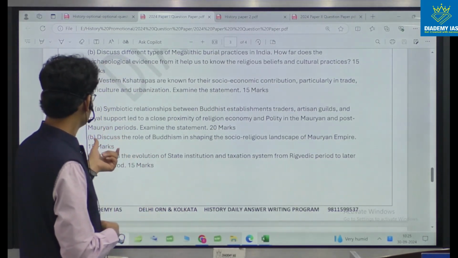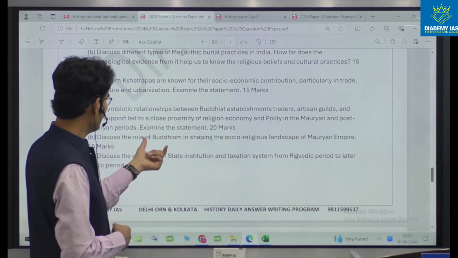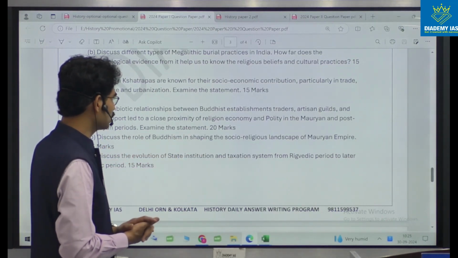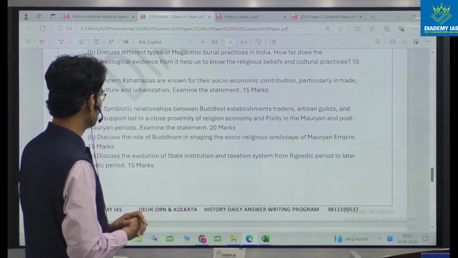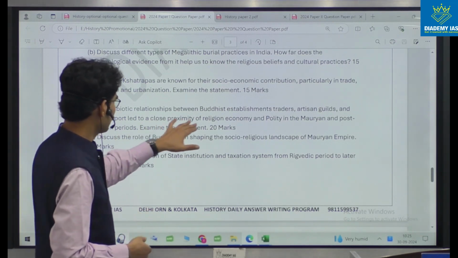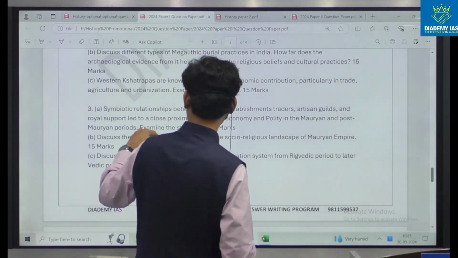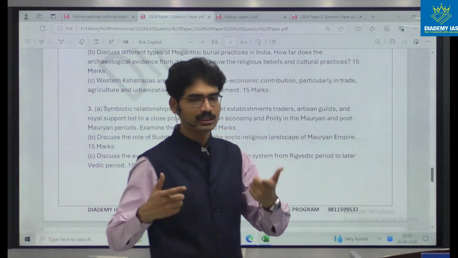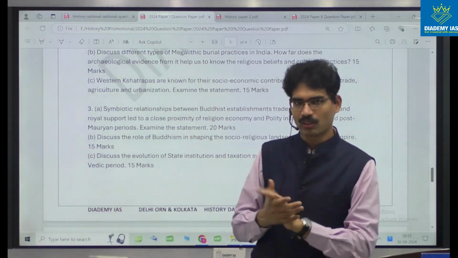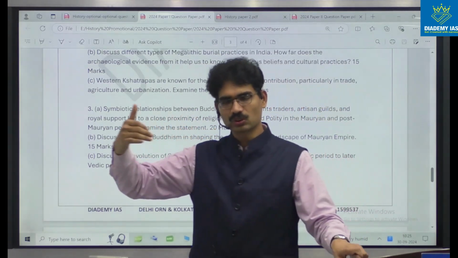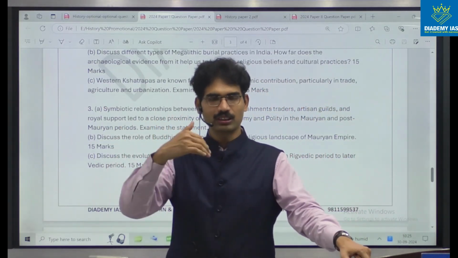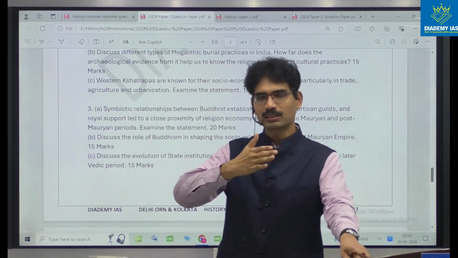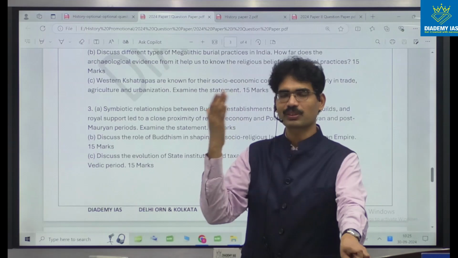Next one: discuss the role of Buddhism in shaping the socio-religious landscape of the Mauryan Empire. With respect to this, for the Mauryan and post-Mauryan period, examine the statement. When it comes to Buddhism, from the Mahajanapada time period onwards, we need to extract that trend from the previous question on the factors for the rise of Buddhism.